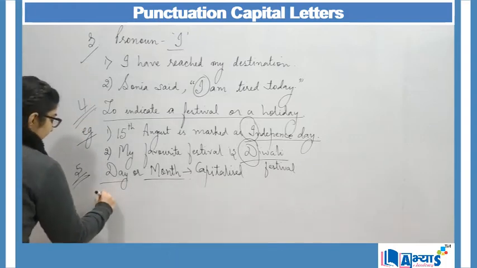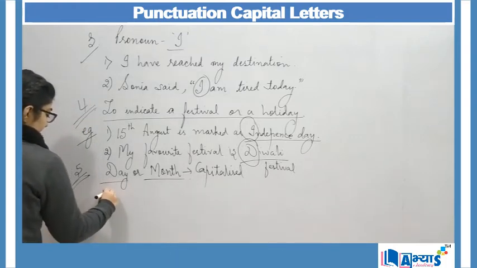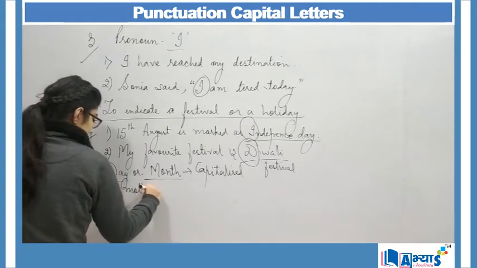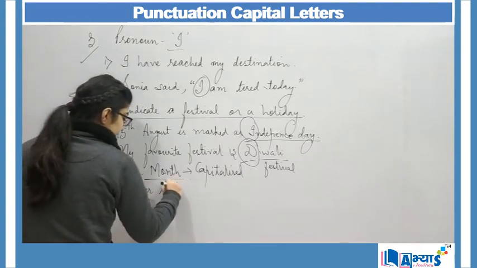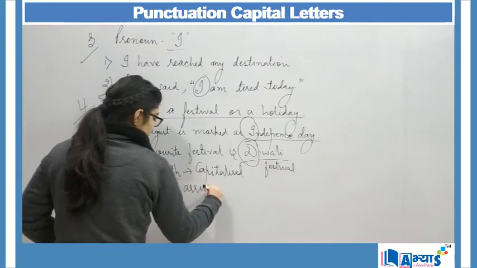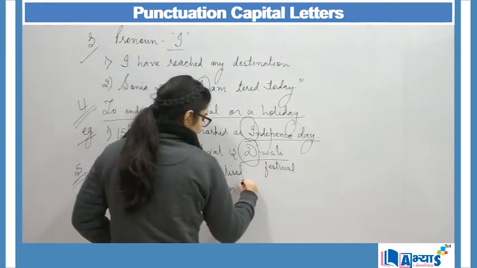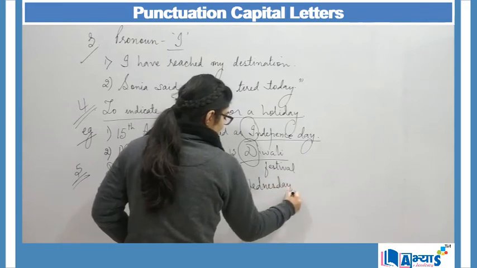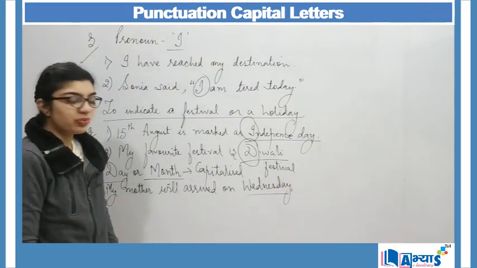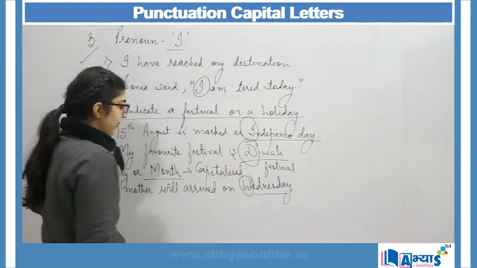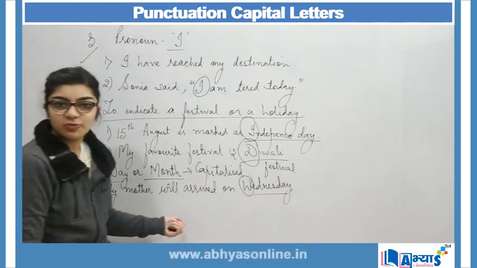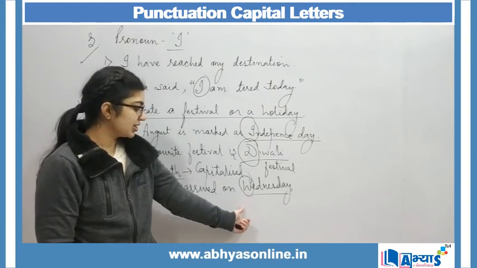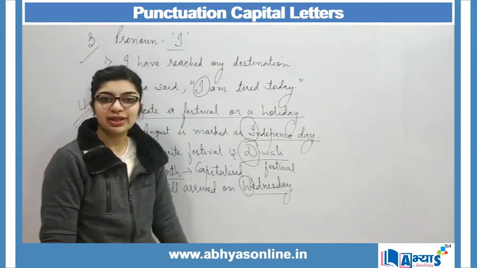For example, I can say that my mother will arrive on Wednesday. When I say my mother will arrive on Wednesday, then W of Wednesday is capitalized. Why? Because it is a day of week. So the weekday Wednesday is always capitalized.